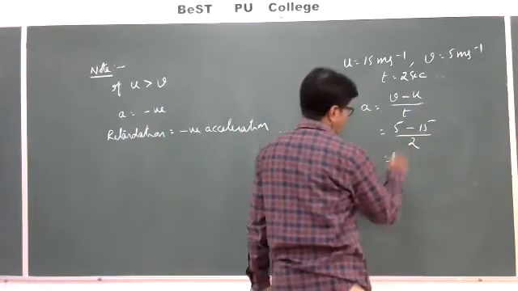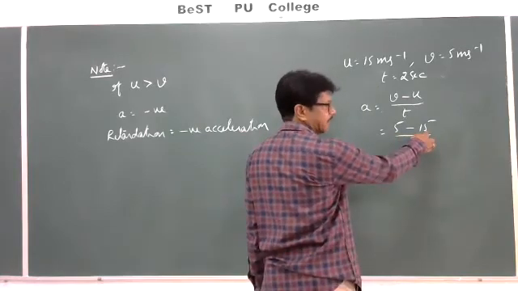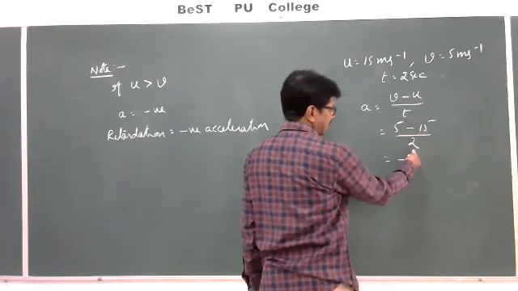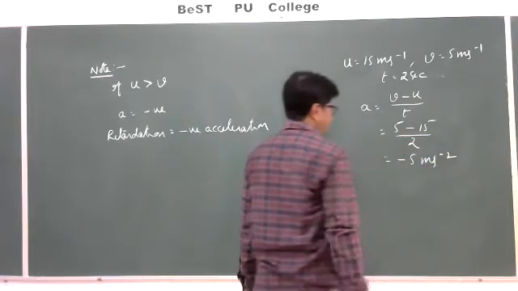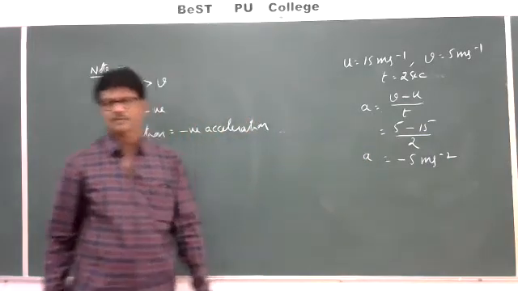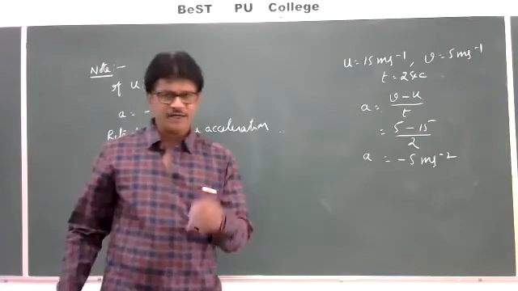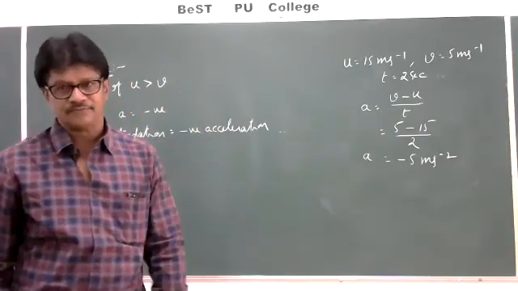So which is equal to (5 minus 15) that is minus 10 by 2, minus 5 meters per second will be the acceleration. Acceleration is minus 5 meters per second square.